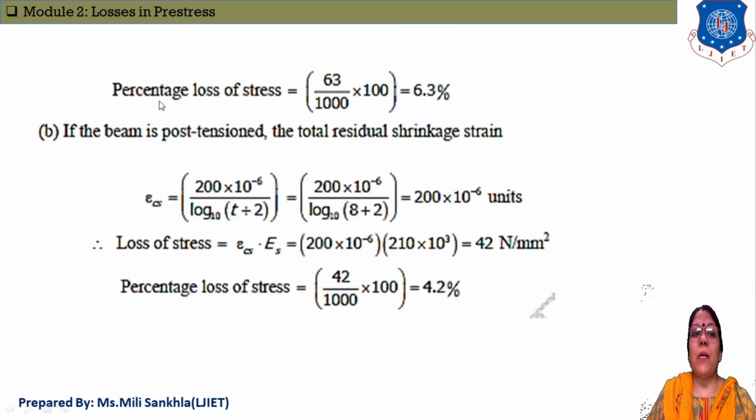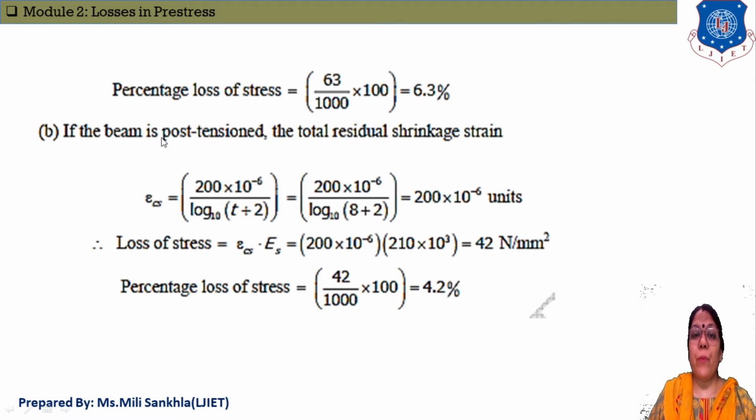Percentage loss of stress is always found with respect to the initial pre-stress applied in the pre-stressed concrete member, that is 63 divided by initial pre-stress 1000 into 100, which is equal to 6.3 percentage loss in pre-tensioning.